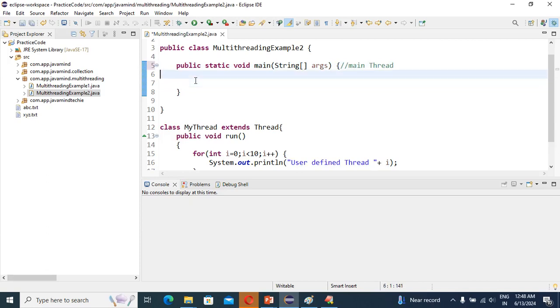First we need to write the user defined thread starting code.